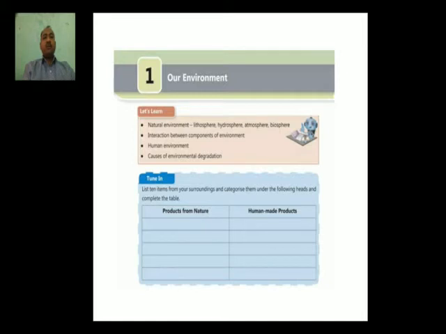If you see this slide, here you can understand there is an activity. You have to observe your surroundings and try to find natural things as well as man-made things. Then you have to segregate all these things into two columns: first, products from nature, and second, human-made products. I hope you will complete this activity at your home. Now we are going to start our lesson.